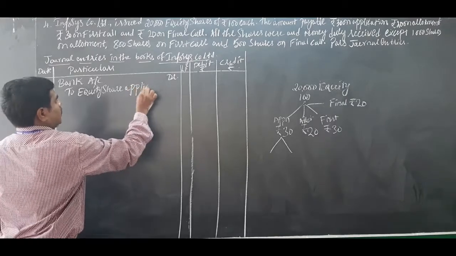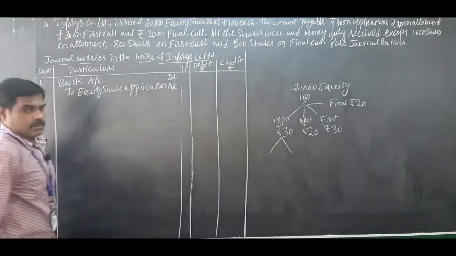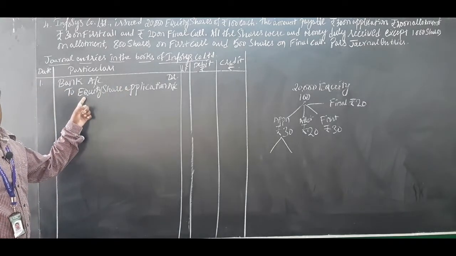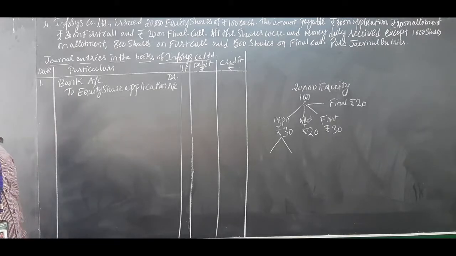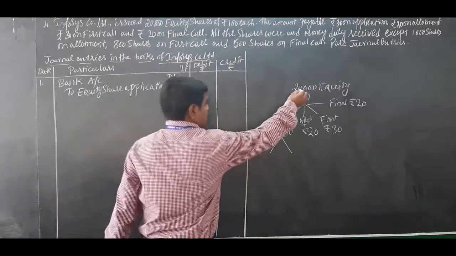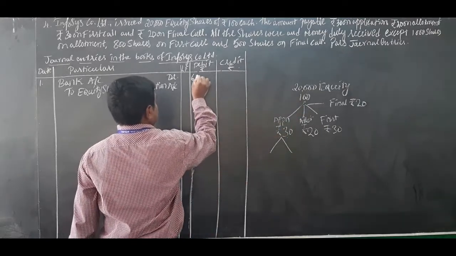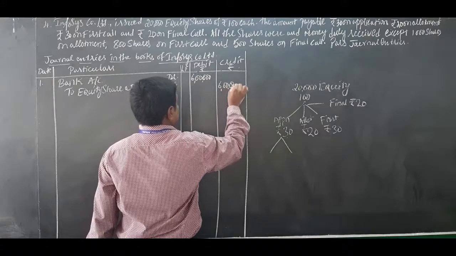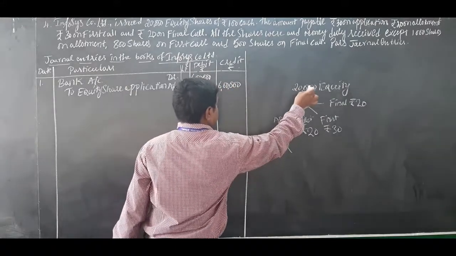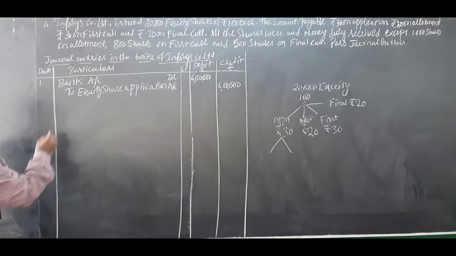Preference is given, preference share; equity is given, equity share. Bank account debited to equity share application account. So 20,000 into 30, 2 3s are 6 lakh. 6 lakh debit and 6 lakh credit. Yes, correct.